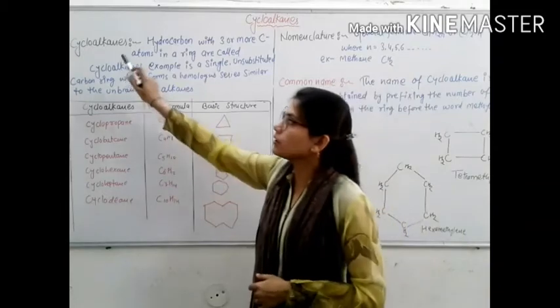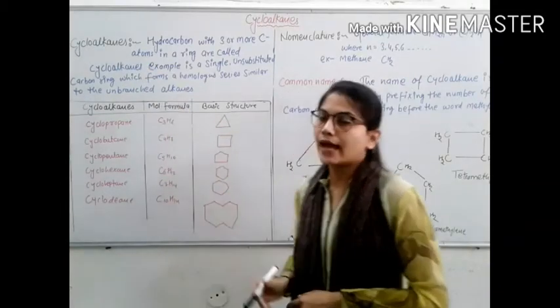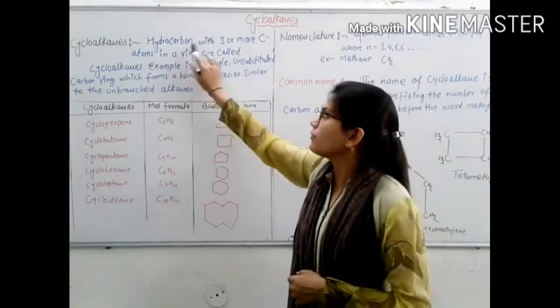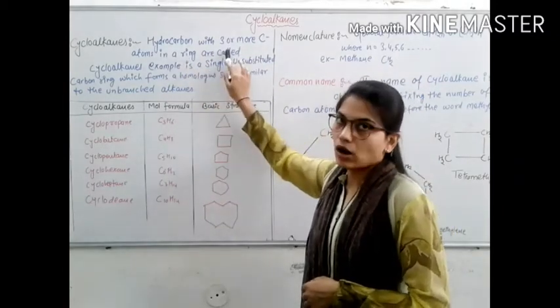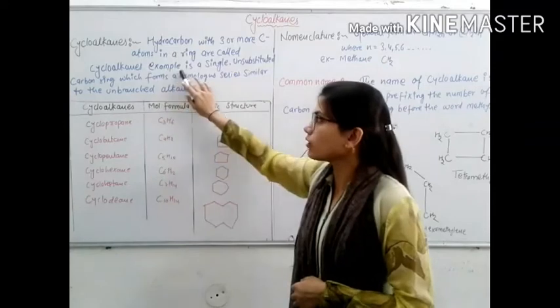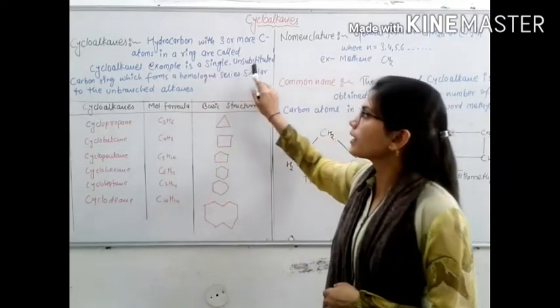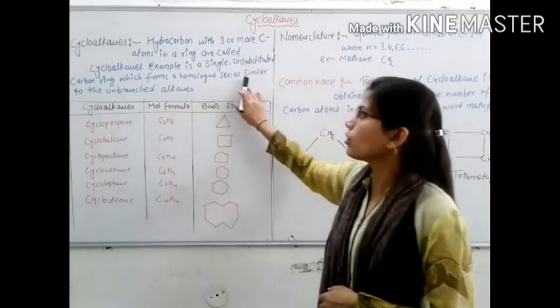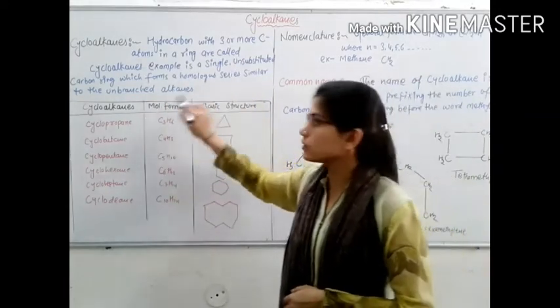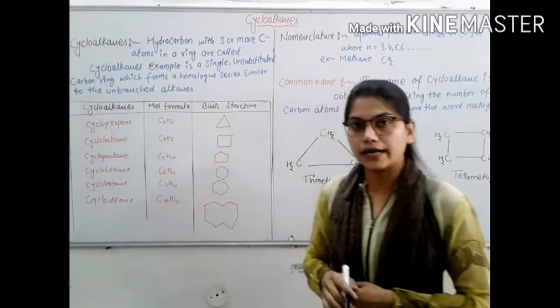Now let's discuss what a cycloalkane is. Hydrocarbons with 3 or more carbon atoms in a ring are called cycloalkanes. A cycloalkane is a single saturated carbon ring which forms a homologous series similar to the unbranched alkanes.